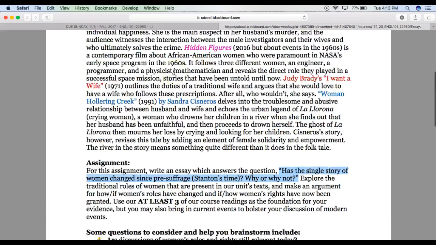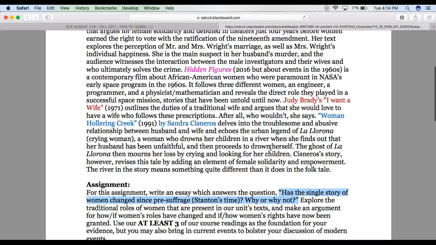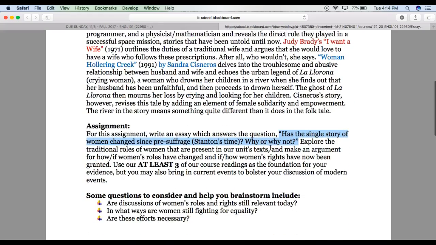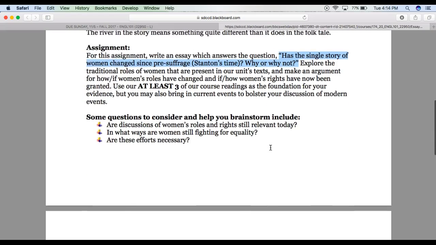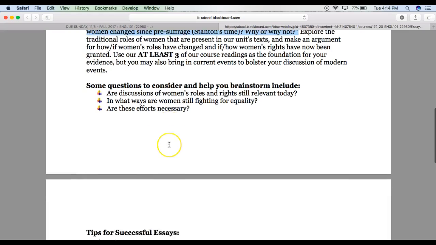So remember the list of texts are all in the colors here. So Stanton, Trifles, Hidden Figures, Brady, and Cisneros. Hidden Figures is of course a text, even though it is not written down. Okay, so these are some questions here to help you brainstorm. Are discussions of women's roles and rights still relevant today? In what ways are women still fighting for equality, and are these efforts necessary? So this is just to kind of generate some raw material, but again, remember you are answering that highlighted question.